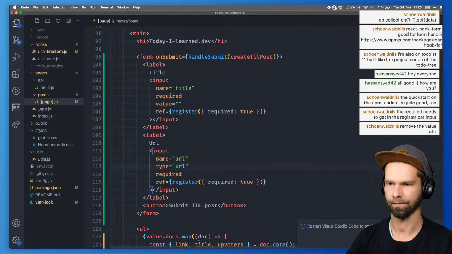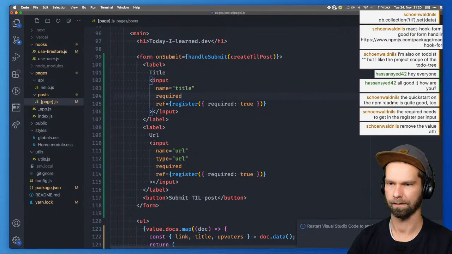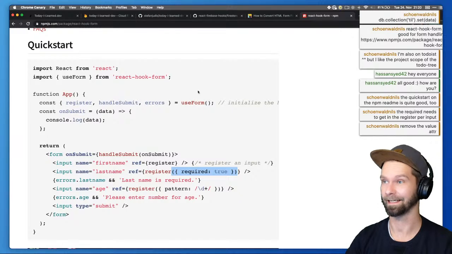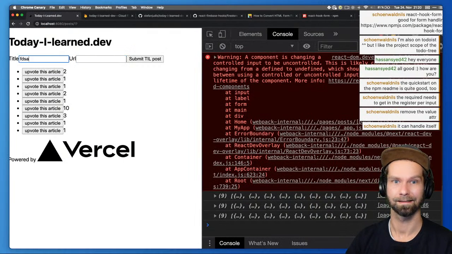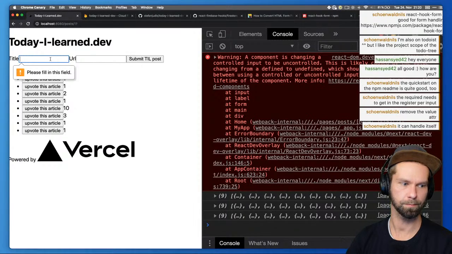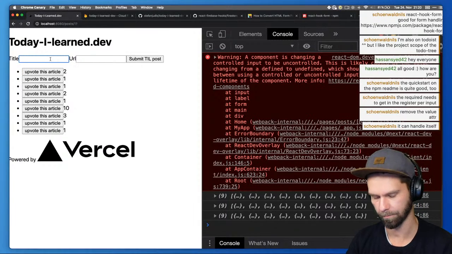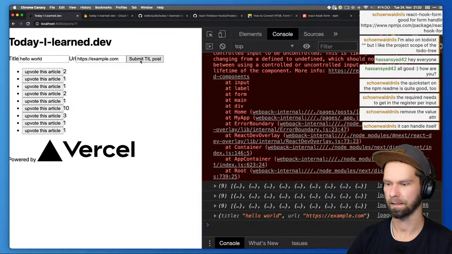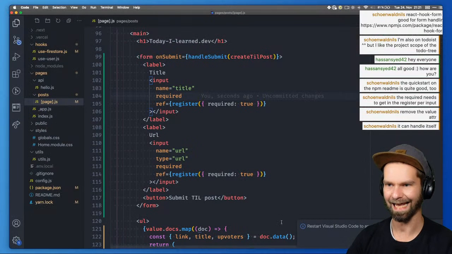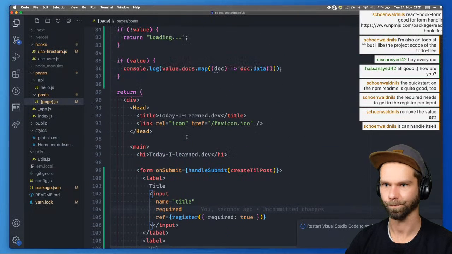Remove it completely? Is that how React forms work? I don't write React every day, so really just do it. Sweet. Good call. So we have some validation here, and I would assume that if this wouldn't be, there would be some error property somewhere. So what we want to do here is a hello world, and then we have example.com, submit this, and we got the data available. That is already super nice.